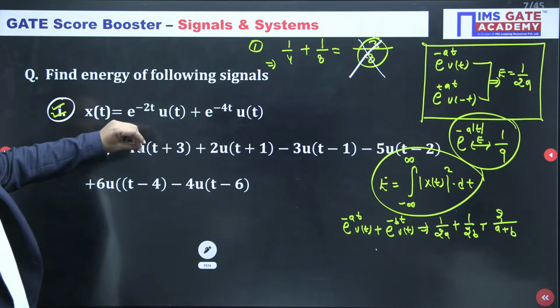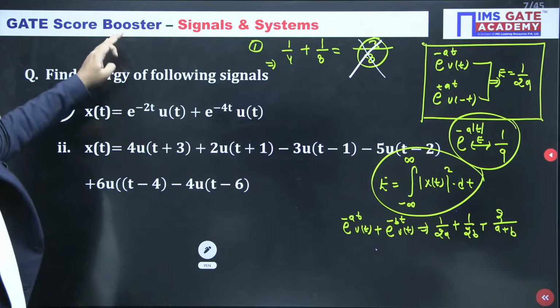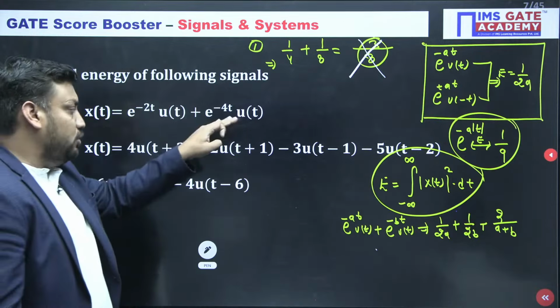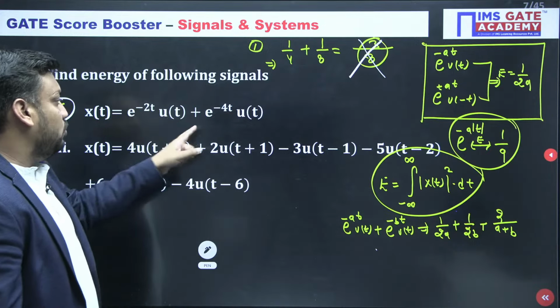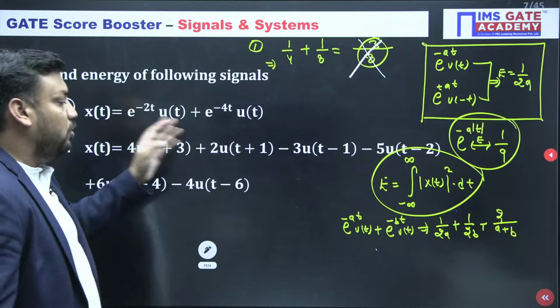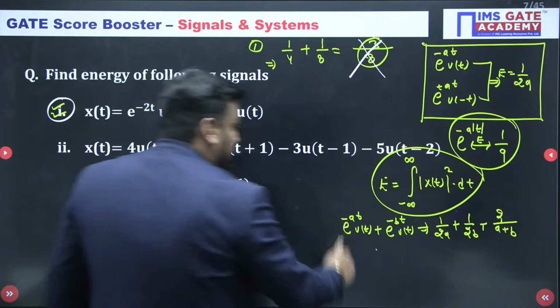Because when you do a square plus b square, you get the energy of a square, the energy of b square, plus twice ab. Twice ab means you multiply e to the power minus 2t with e to the power minus 4t; a plus b in the denominator is common. So like that you will get it. This will be the standard form.